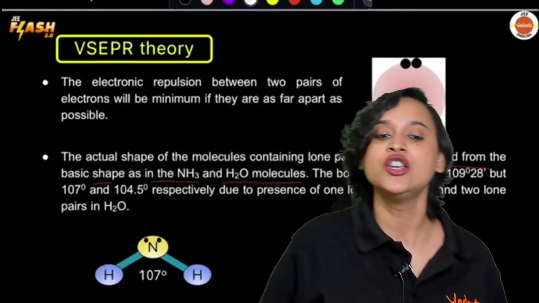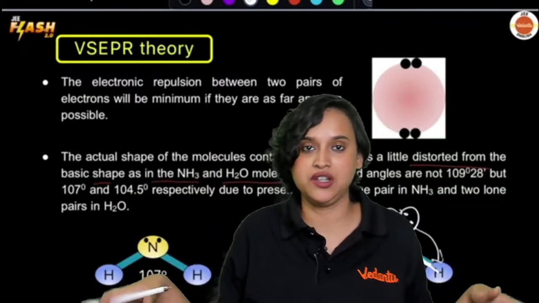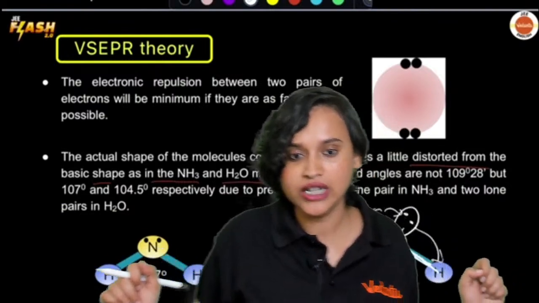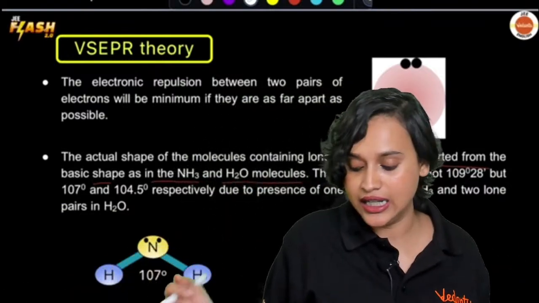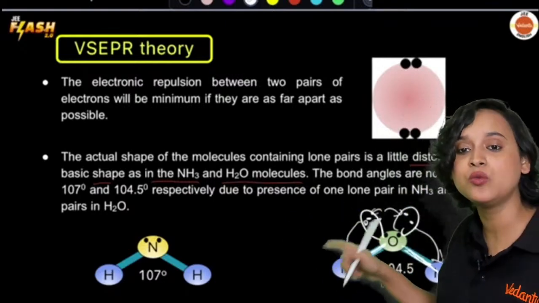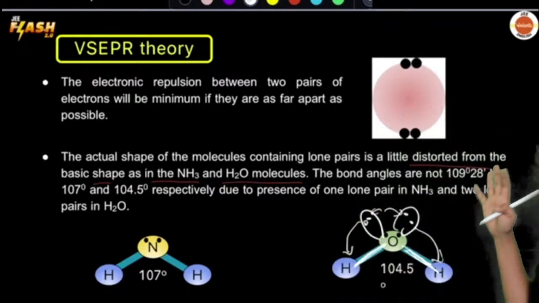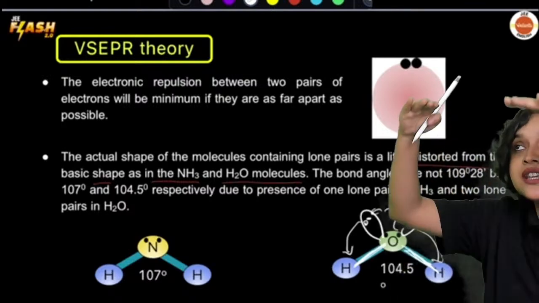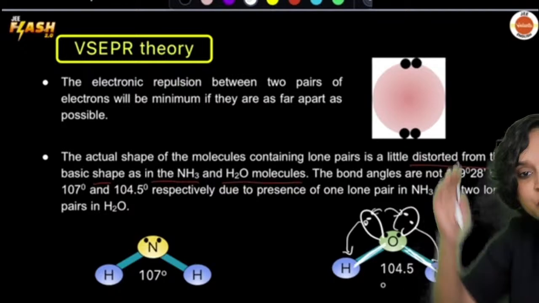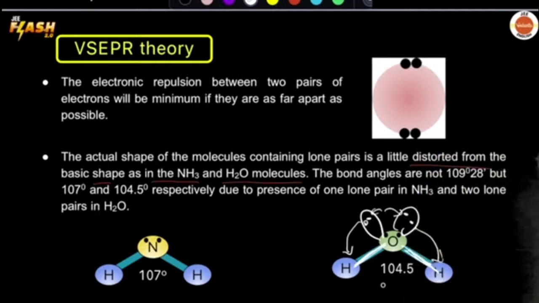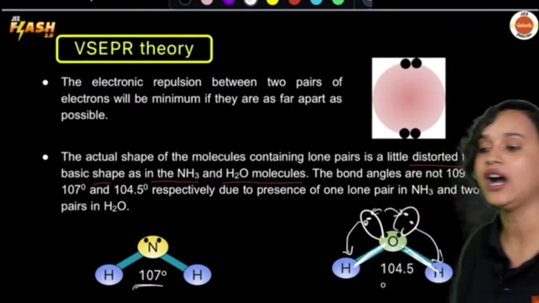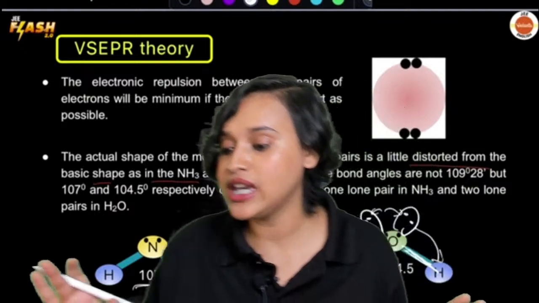You have a bent shape here. The shape changes. The shape gets distorted a little bit. And here the bond angle was actually supposed to be 109 degree 28 minutes. But it's not. It got distorted, because the lone pair was pushing the bond pairs. So in case of water, it becomes 104.5 degree, and in case of NH3, you get to see that it is only 107 degree. Am I making sense, guys?